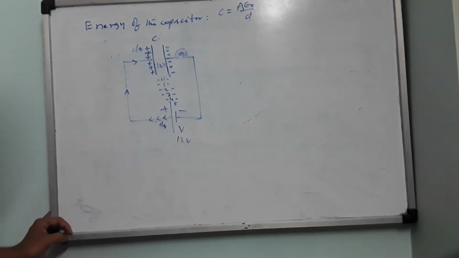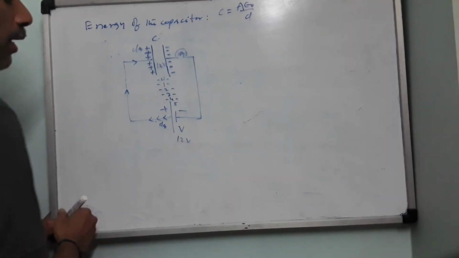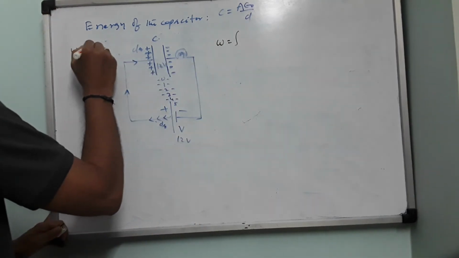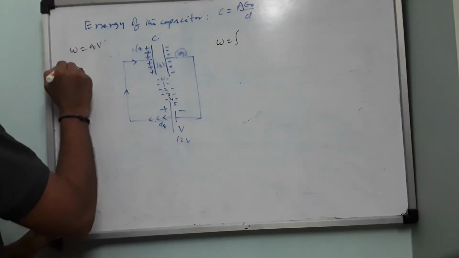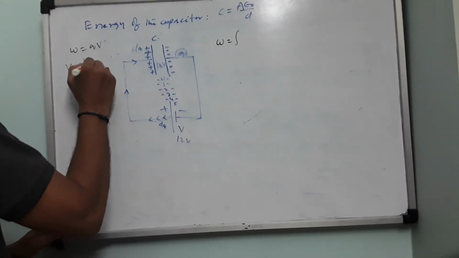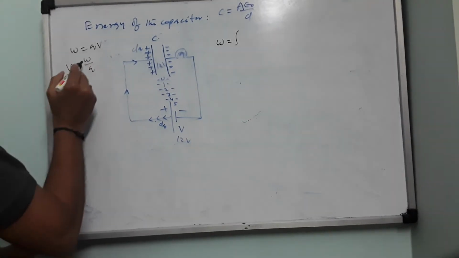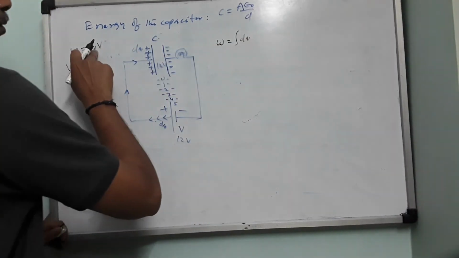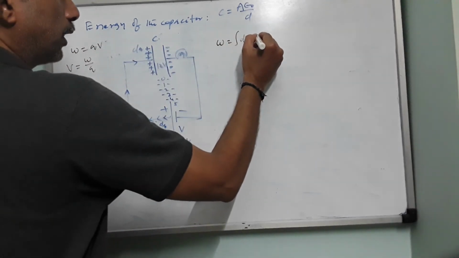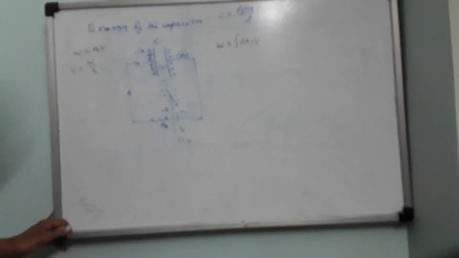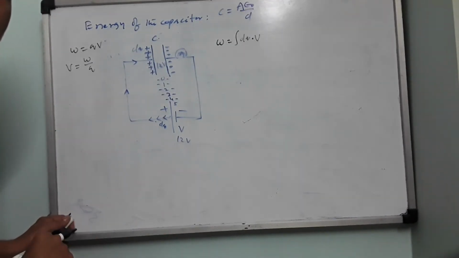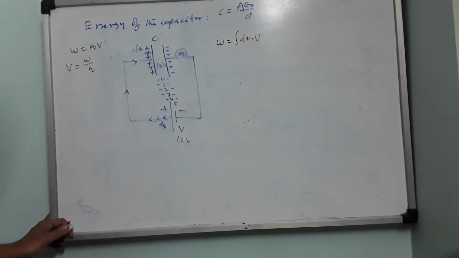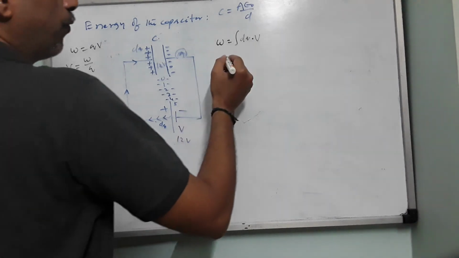So we use an equation to calculate the work done by the battery, W equals the integral of, you know that W equals QV, because potential is defined as W by Q. Work done per unit charge is called potential, therefore W equals Q into V. Now we are sending dq amount of charge. Let us say the potential remains constant when delta Q tends to 0 and it becomes dq. By losing or acquiring such a small amount of charge, there is no change in the potential. That is the imagination.